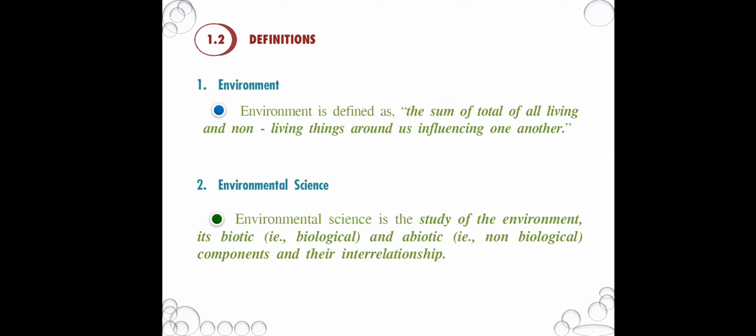So the second one, environmental science. Environmental science means the study of the environment, biotic and abiotic components. Biotic means living components, abiotic means non-living components. That means biological and non-biological components and their interrelationship. So that means environmental science.